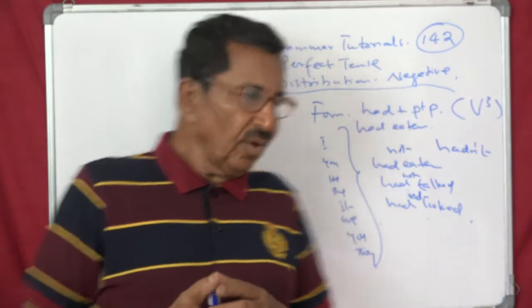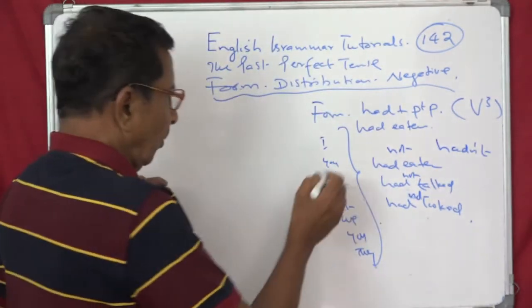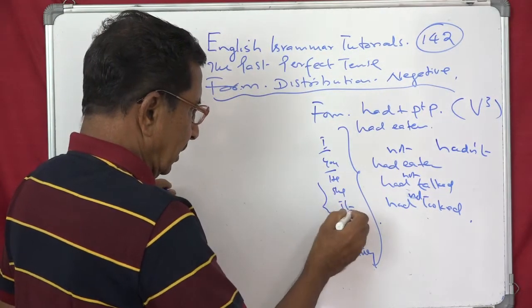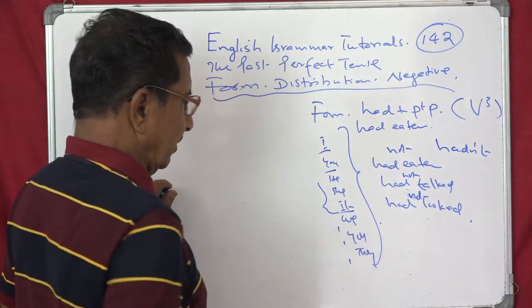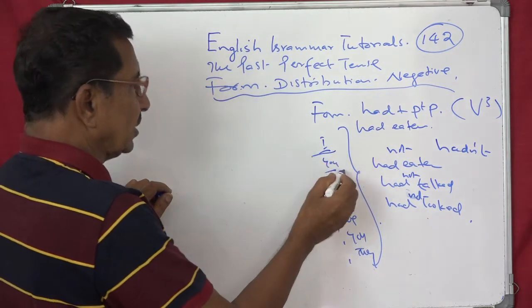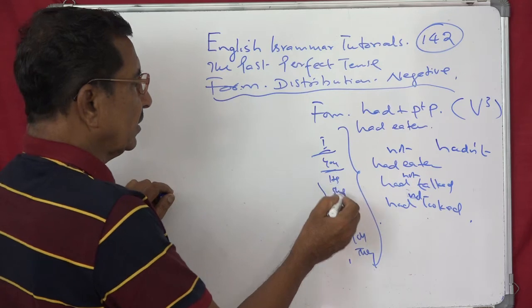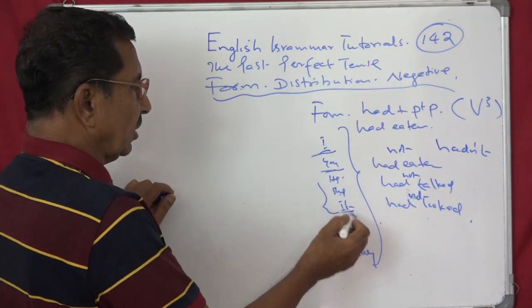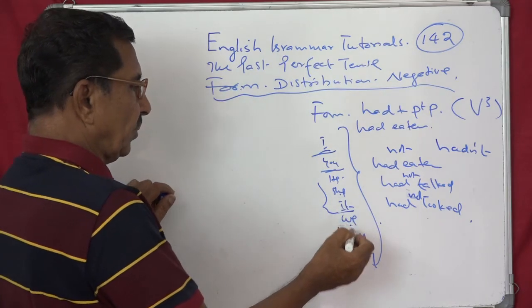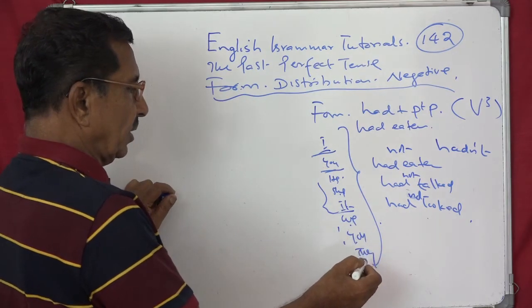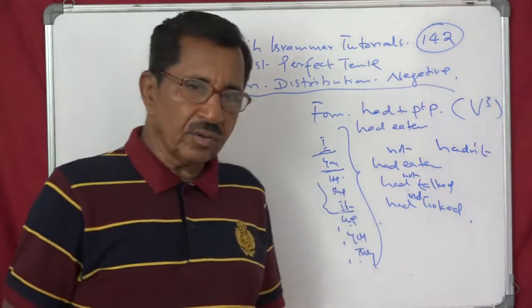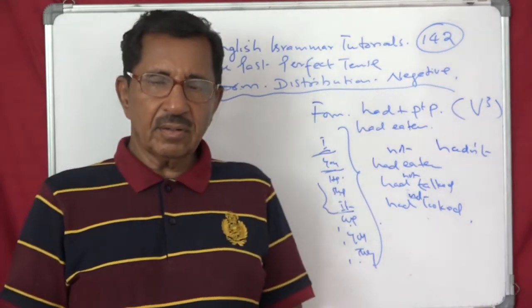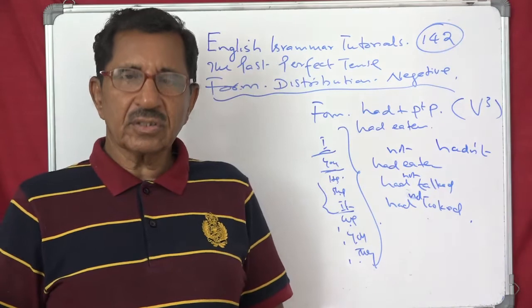That means all the 6 places. 1, 2, now this is 3, 4, 5, 6. This is first person singular, second person singular, third person singular, masculine, feminine, neutral. We, first person plural, you, second person plural, they, third person plural, or man and woman, monkeys, dogs, trees.